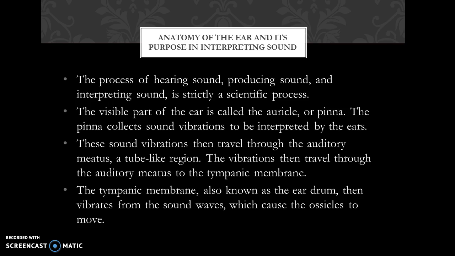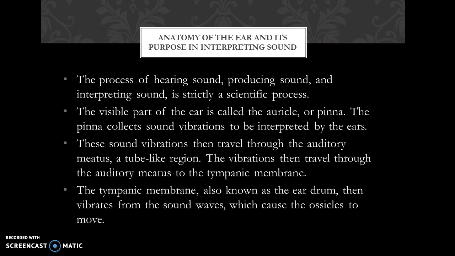Anatomy of the ear and its purpose in interpreting sound. The process of hearing sound, producing sound, and interpreting sound is strictly a scientific process. The visible part of the ear is called the auricle or pinna. The pinna collects sound vibrations to be interpreted by the ears. These sound vibrations then travel through the auditory meatus, a tube-like region.